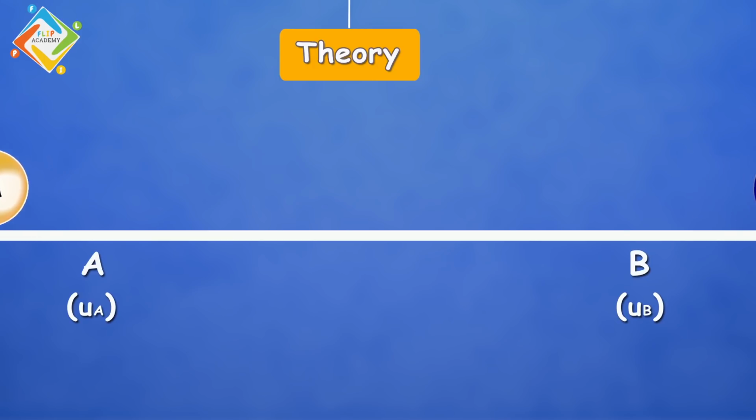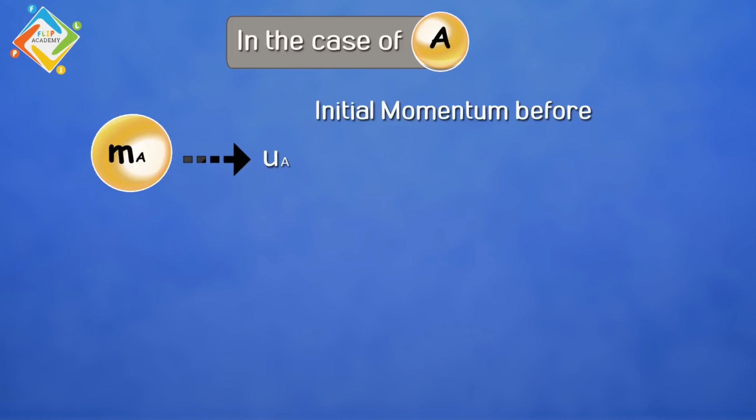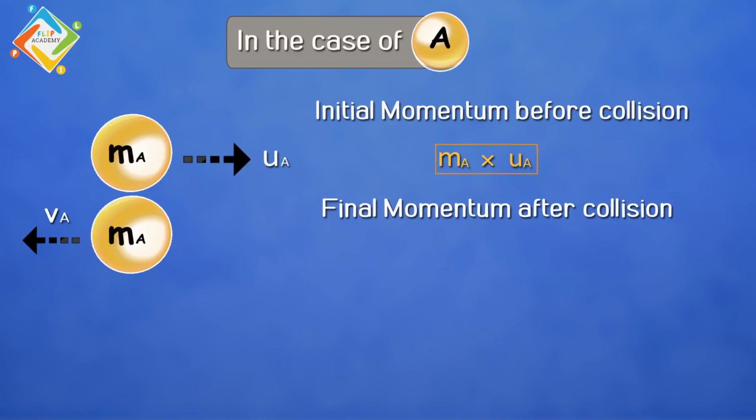In order to understand it more clearly, now let's formulate it. In the case of ball A, the ball A which is moving with the initial velocity ua has the initial momentum before collision which is given by ma into ua. While the ball A moves with final velocity va after the collision, the final momentum becomes ma into va.